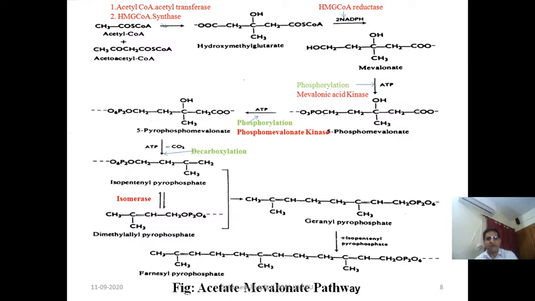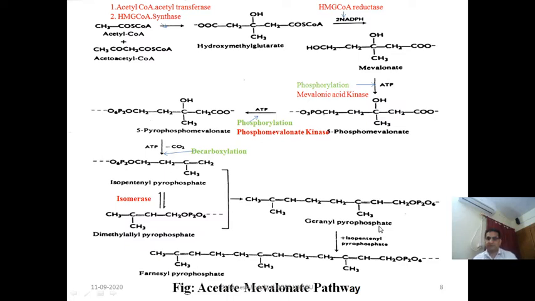So there will be condensation of this isopentyl pyrophosphate and dimethyl allyl pyrophosphate to form geranyl pyrophosphate, and this geranyl pyrophosphate contains a total of 10 carbon atoms, because isopentyl pyrophosphate contains 5 carbon atoms, and its isomeric form dimethyl allyl pyrophosphate also contains 5 carbon atoms. When condensation takes place, it forms a compound containing 10 carbon atoms known as geranyl pyrophosphate.